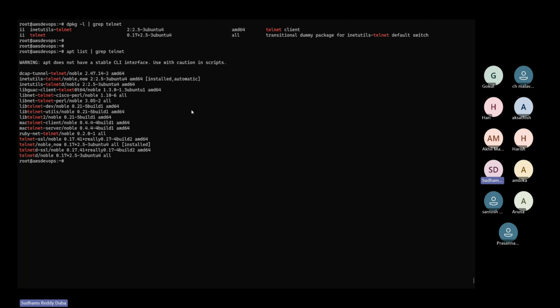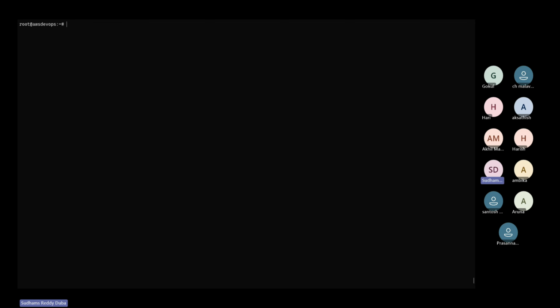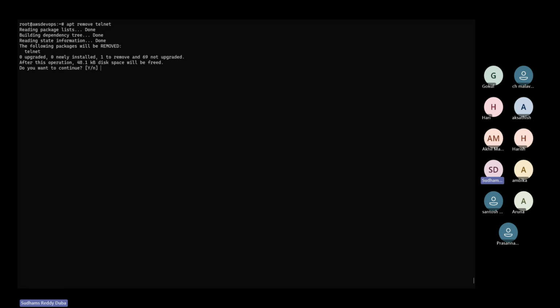Now, the next command is how will you remove the package using apt? Yesterday in dpkg, we learned dpkg -r to remove the package. For the apt command, we have to use apt remove telnet. I want to remove only this particular package. So now remove. You can see exactly only the package name you have specified